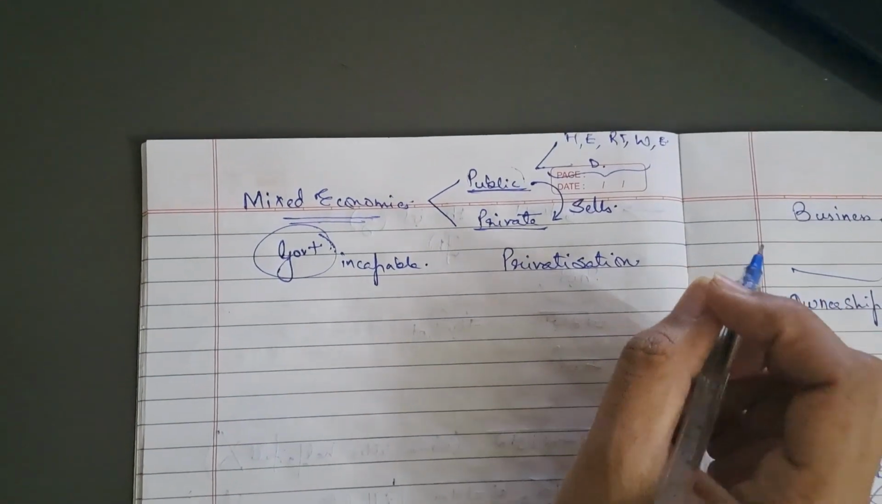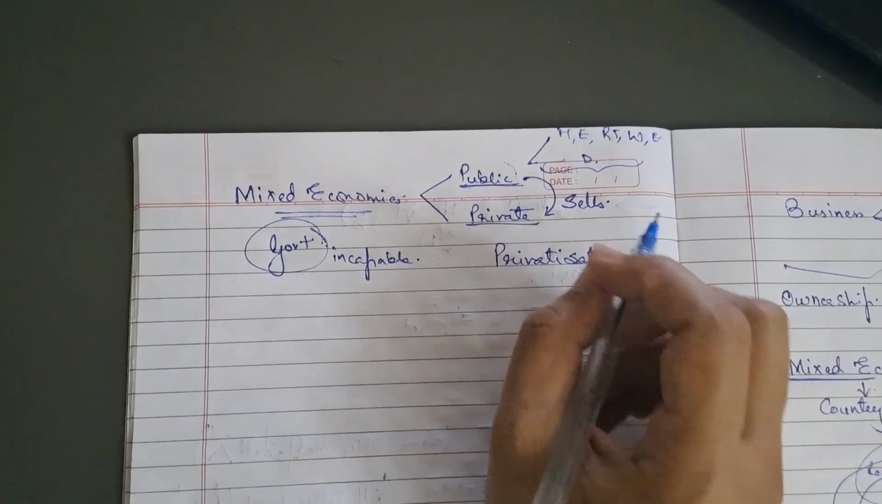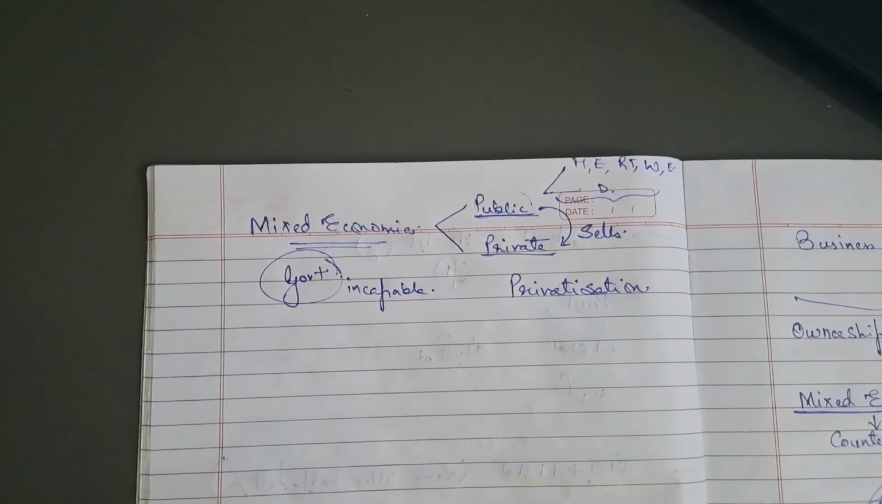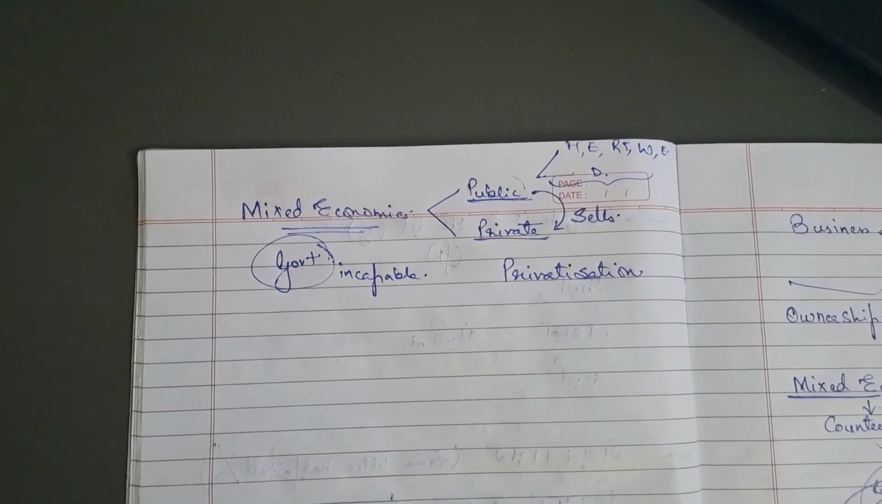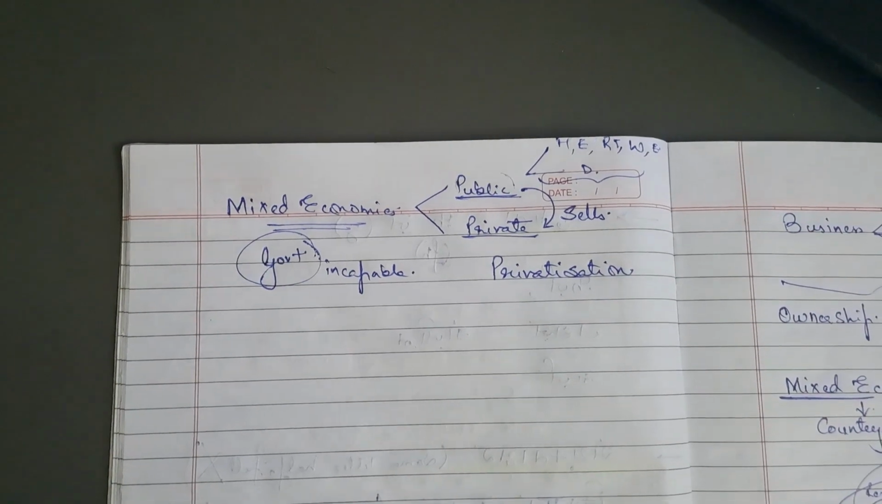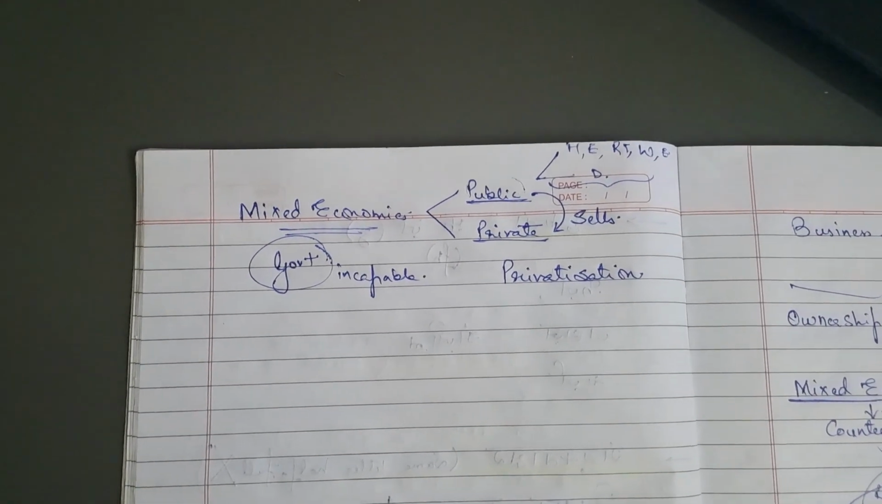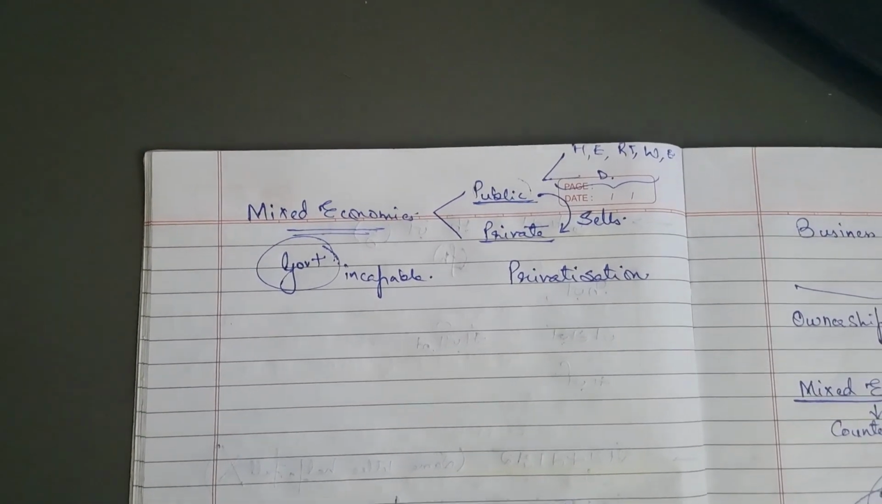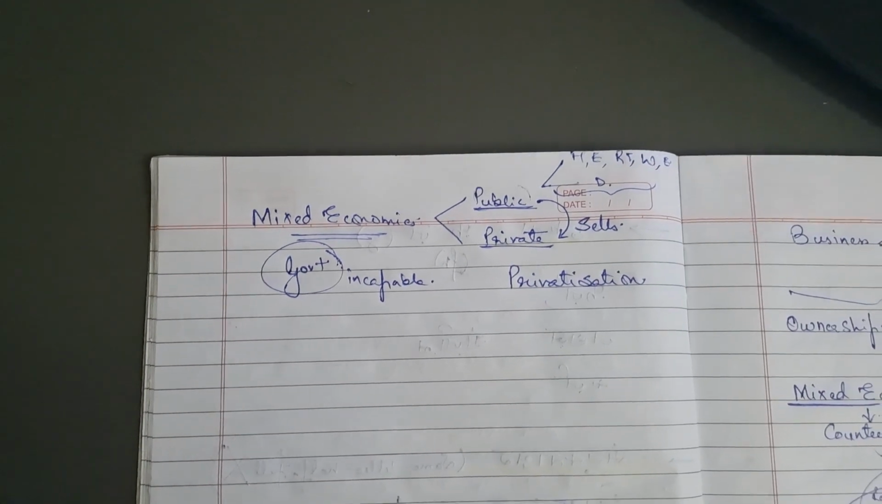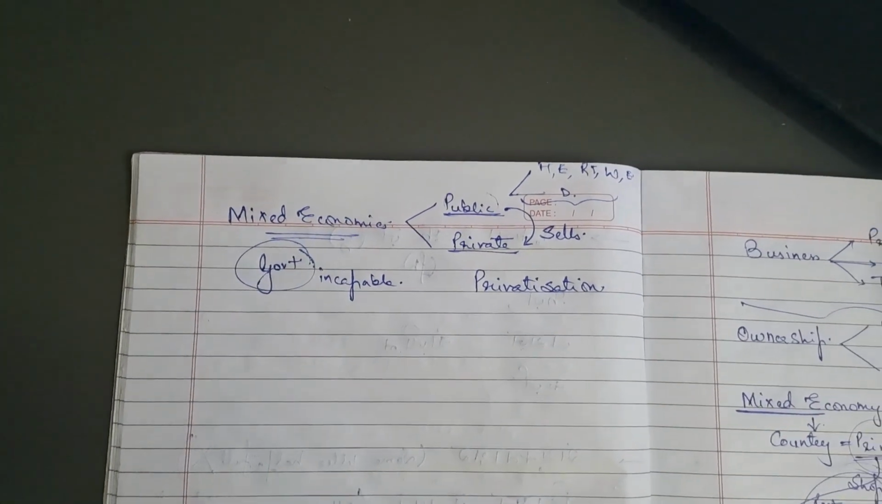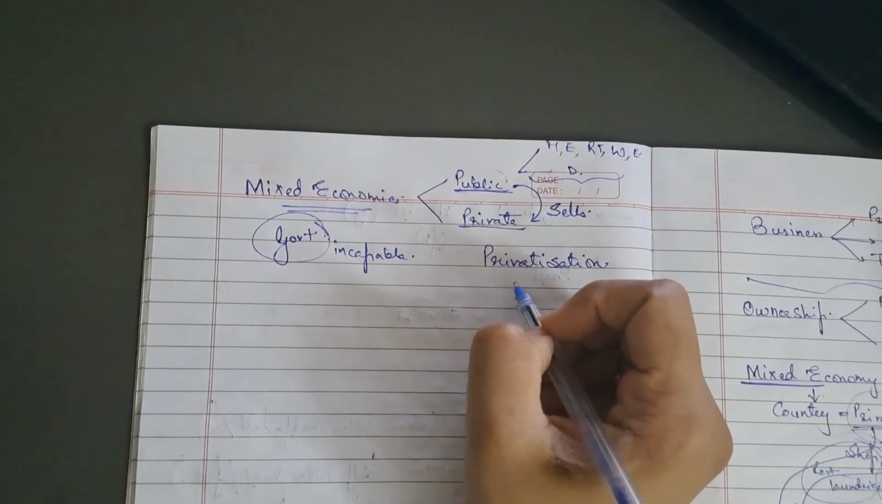Why does the government do this privatization? Because the government sees that it is not able to run the business properly and efficiently, or it is becoming a lot of trouble for the government. The country is too big, and the government is not able to provide all the facilities to its individuals. Then what does the government do? They privatize some of the businesses.